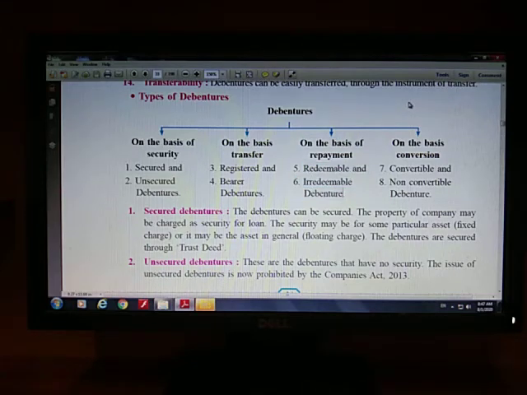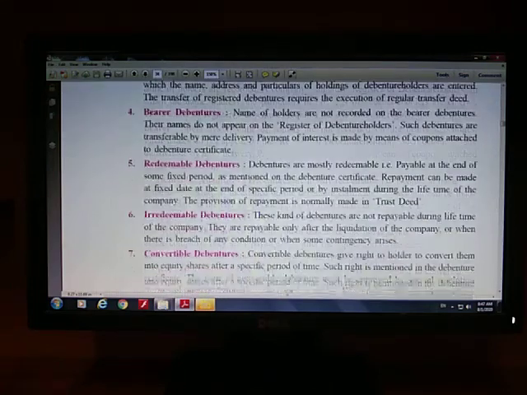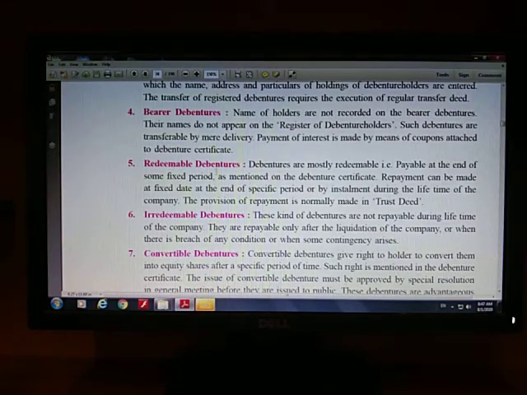You can see, just like preference shares, debentures are redeemable after a particular period of time. ये हम लोगों ने redeemable preference shares में भी पढ़ा था, फिर से एक बार पढ़ाता हूँ. Redeemable debentures are those debentures which are redeemed after a particular period of time. That particular time is mentioned on the debenture certificate.